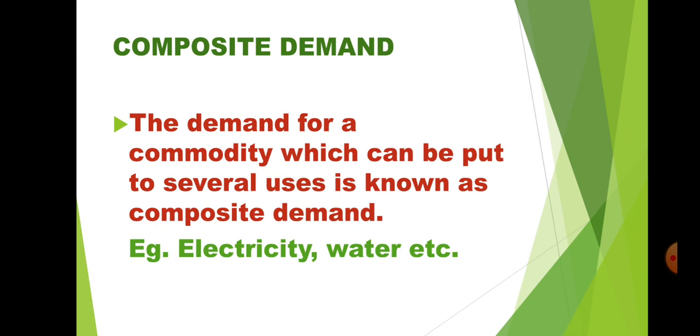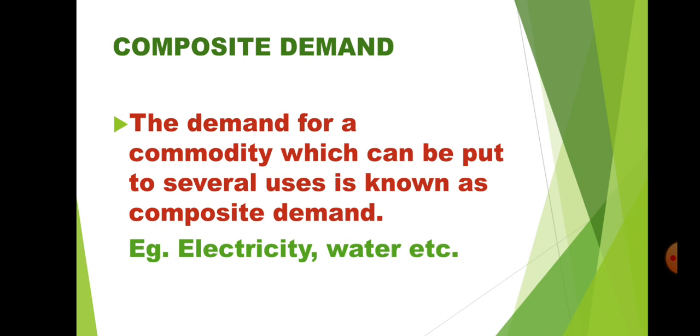Moving further, next type is composite demand. Now, composite demand is totally opposite to the joint demand. In case of composite demand, demand for a commodity which can be put to several uses is known as composite demand. That means one commodity can be sufficient to satisfy various needs. This is called composite demand. Means only one product is required to satisfy your different needs. Here examples are given: electricity, water, etc.